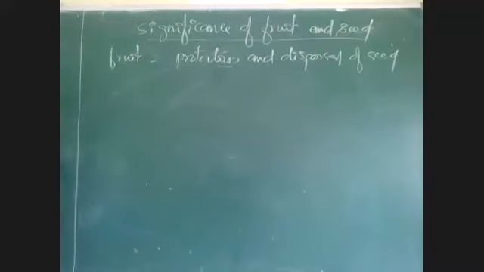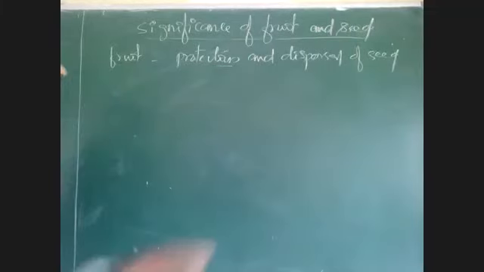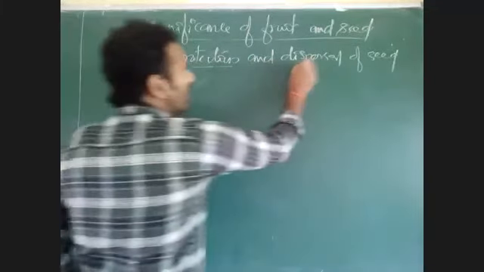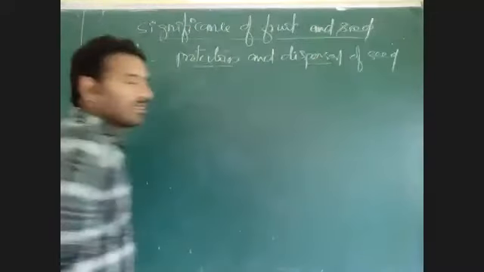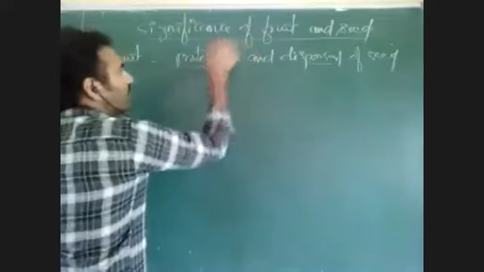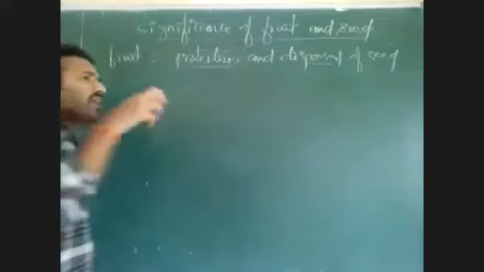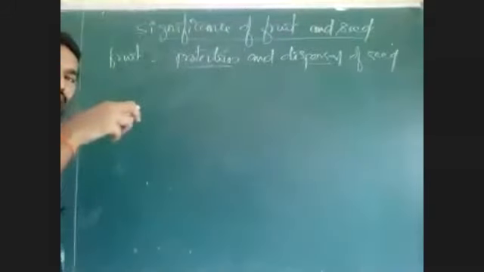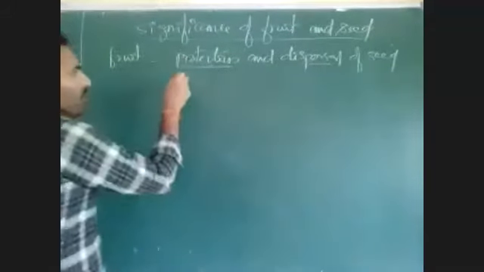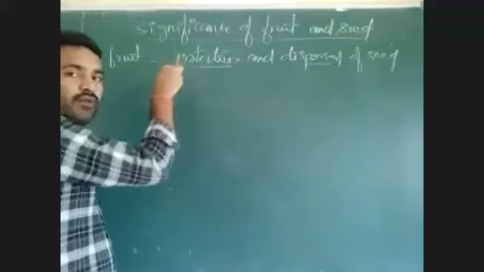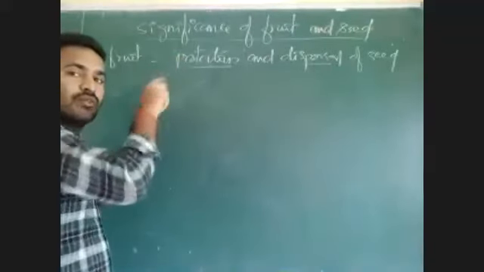Fruit is meant for the protection and purpose of the seed. See how it is protecting the seed. That seed is formed by the ovule and the fruit is formed by the ovary. The ovary is surrounding the ovule.